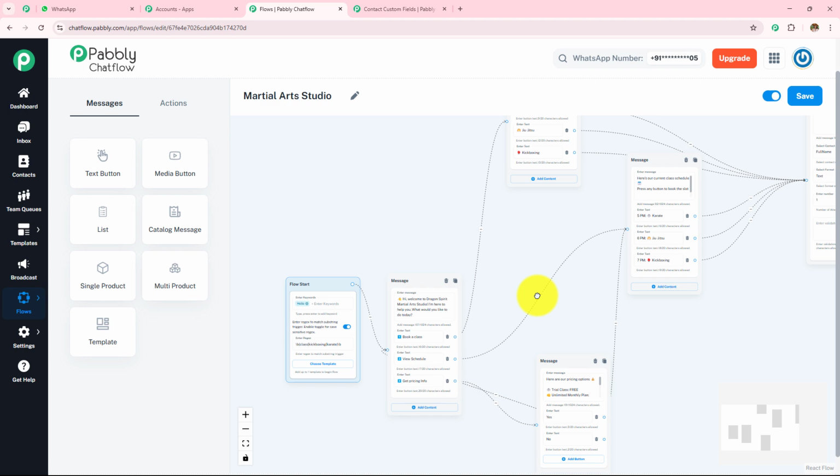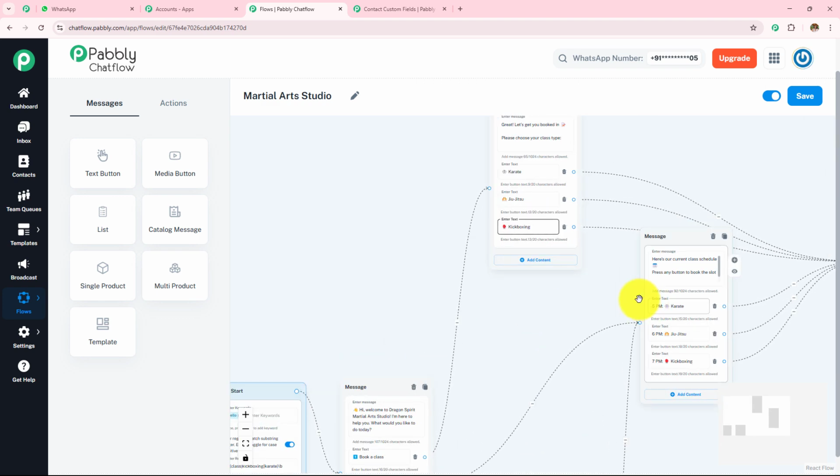So here we have successfully created a WhatsApp chatbot with the help of Pabbly Chatflow for the martial arts studio.